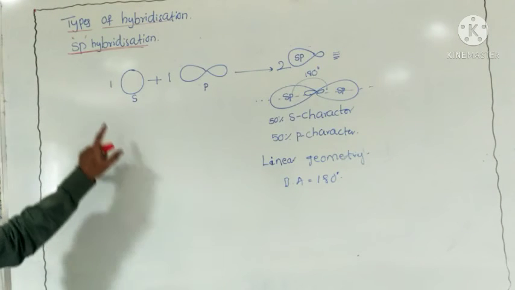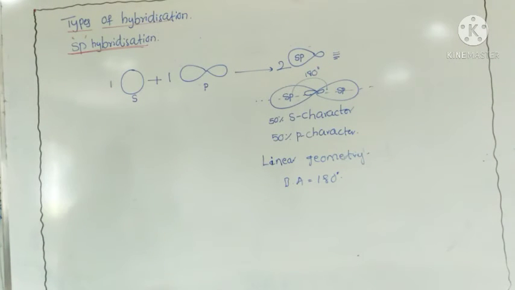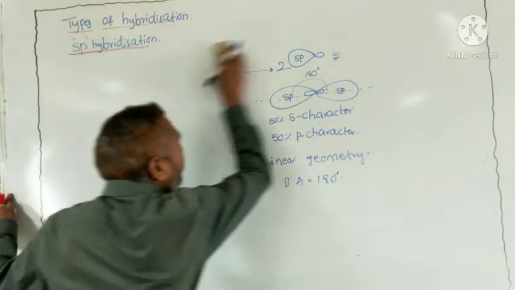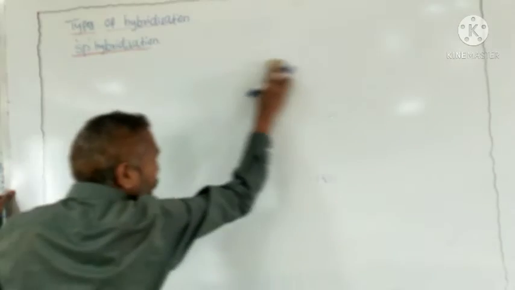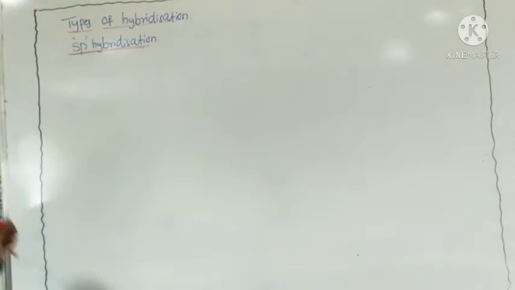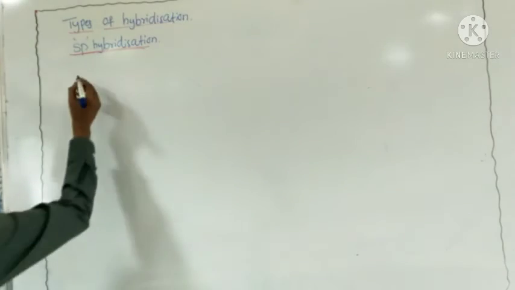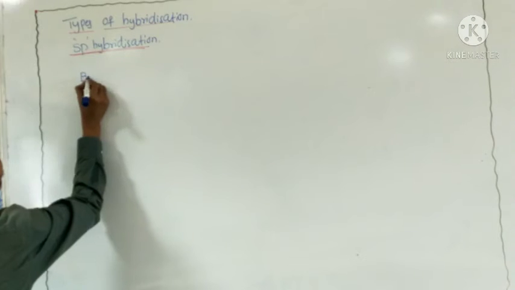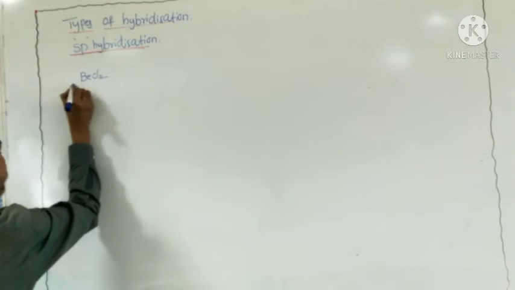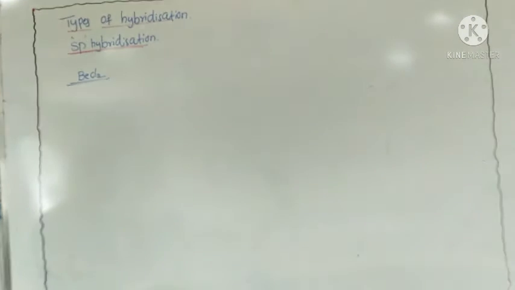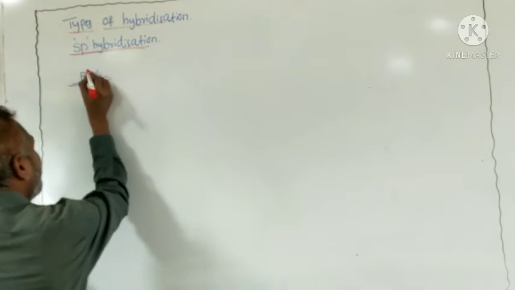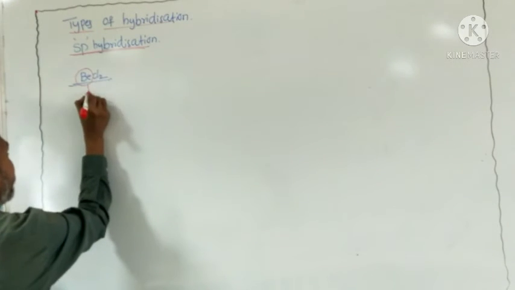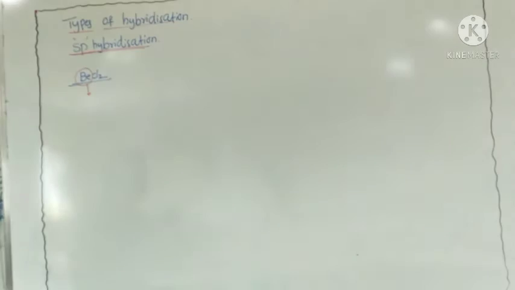Which molecule undergoes sp hybridization? Generally, beryllium chloride. The beryllium chloride molecule undergoes sp hybridization, the best example. Here, what is the center atom? Beryllium is the center atom.